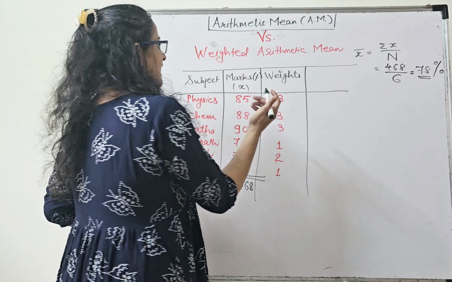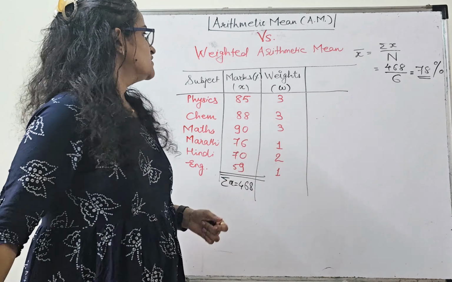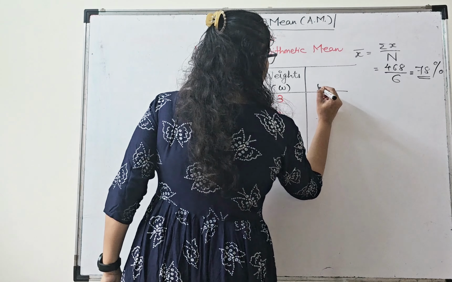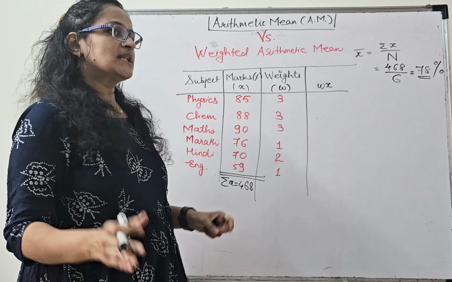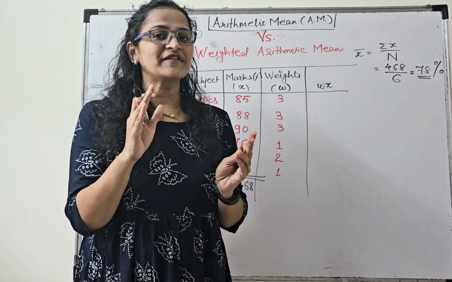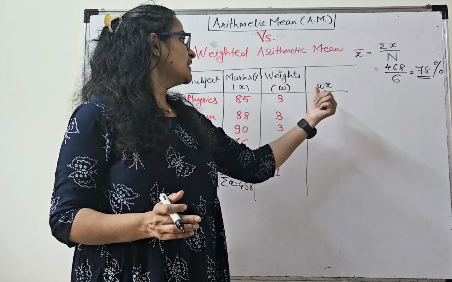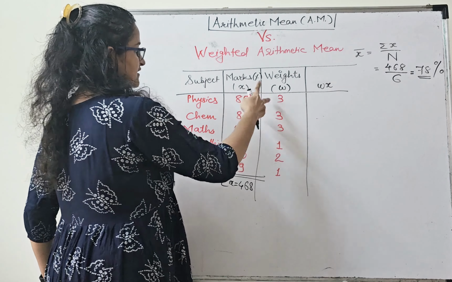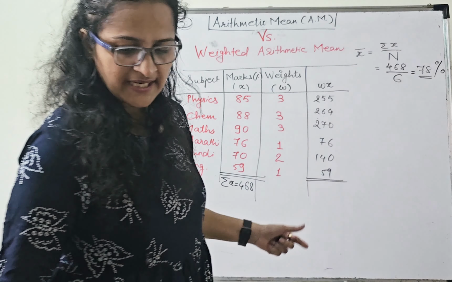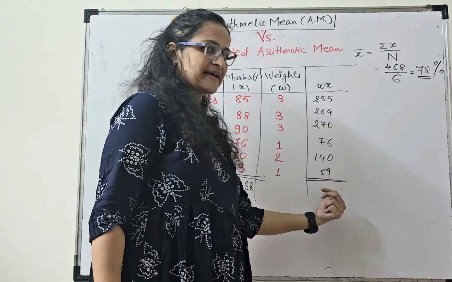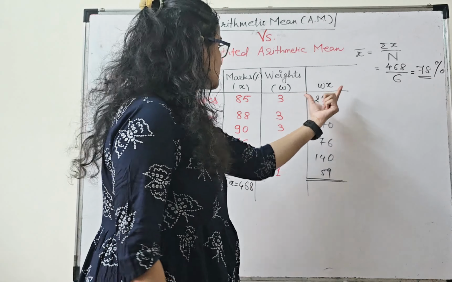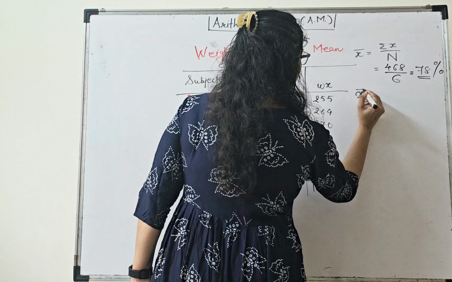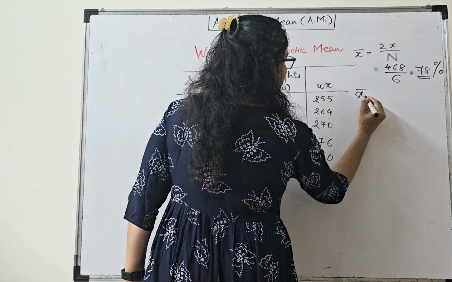Clear? For that, say this weightage is small w. So you need to find out the wx here, okay? w and x, multiplication of these two. The way you find out the fx, you remember when frequencies are given to you, correct? The same way you have to find out wx here. What's w? 3 into x is 85, right? So take the multiplication of all of these. When I took this wx, the individual values came as this, and when you take the total of this wx, it is 1064.